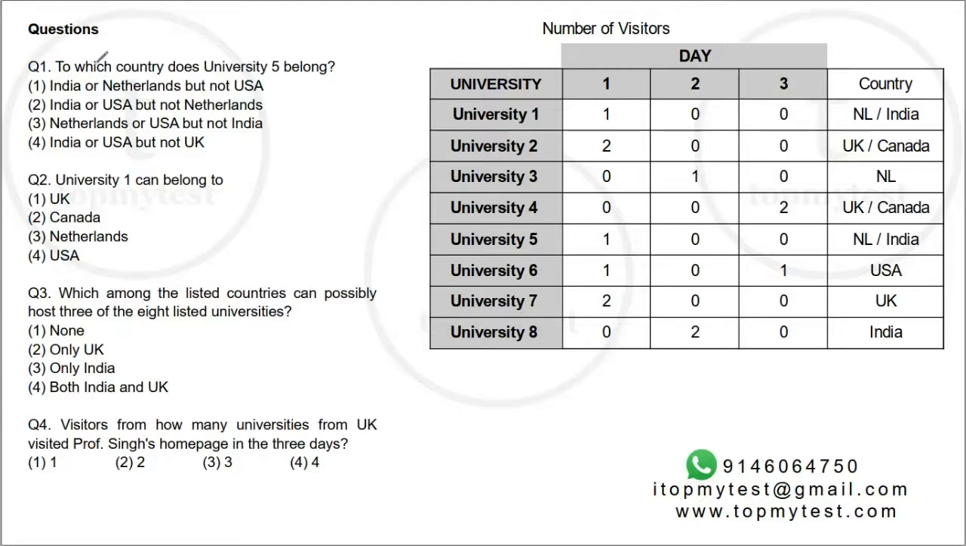Okay. Question number 1. To which country does University 5 belong to? Now, 5 can belong to either India or Netherlands, right? So option 1, India or Netherlands, but not USA. Question number 2, University 1 can belong to. University 1 can belong to either India or Netherlands from the options. Option 3.